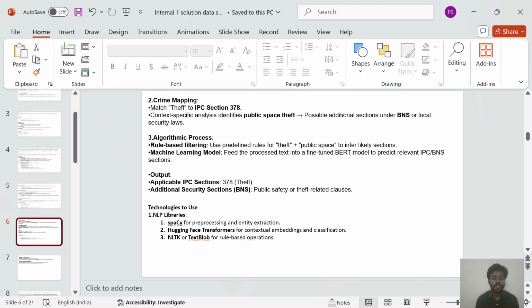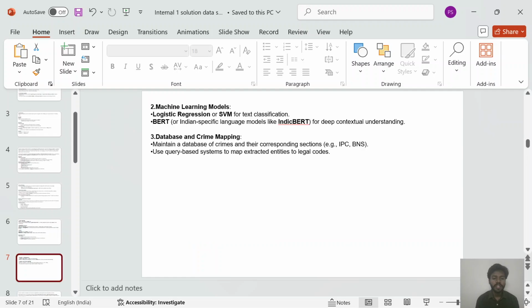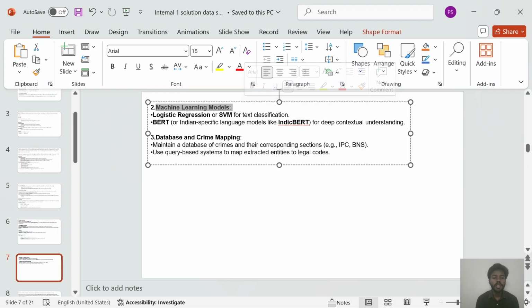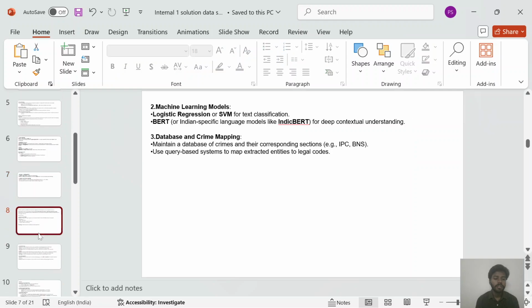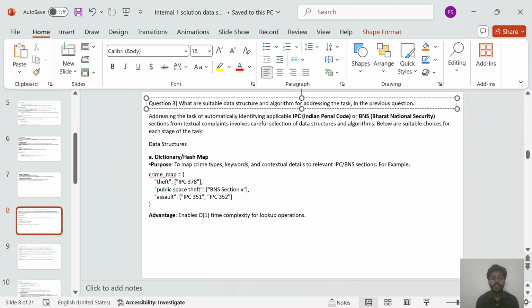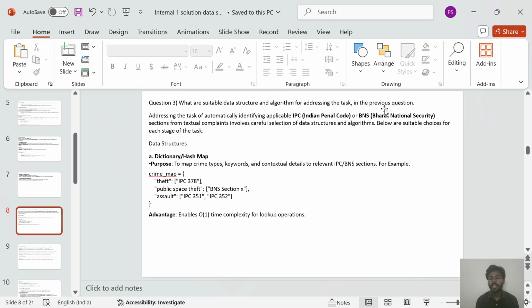Now technology which we use in that, first is NLP libraries, in which is spaCy, then Hugging Face Transformers, and NLTK or TextBlob. Second technology is machine learning models, in which logistic regression and BERT are coming, and third is database and crime mapping.